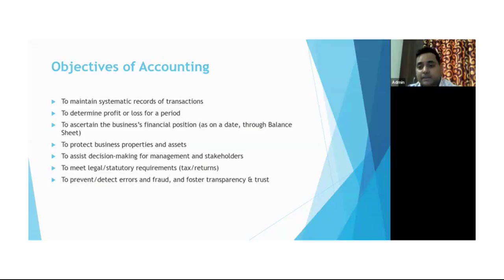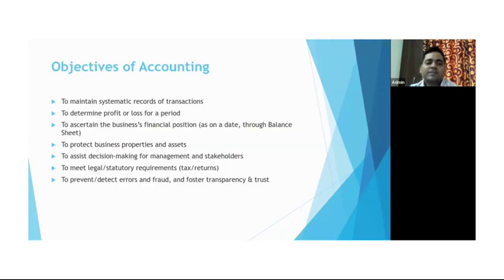Yes, definitely, right? Based upon that, maybe creditors can take the decision whether we have to continue with this company or not, right? Maybe the shareholders can take the decisions, right? So it is nothing but to protect the business properties and assets to take the decision.